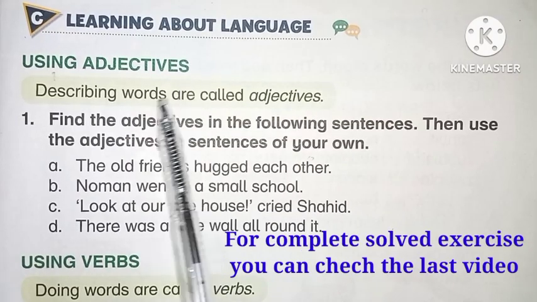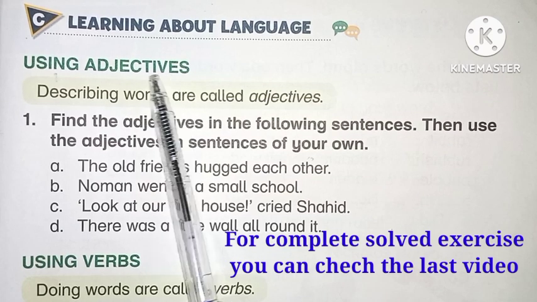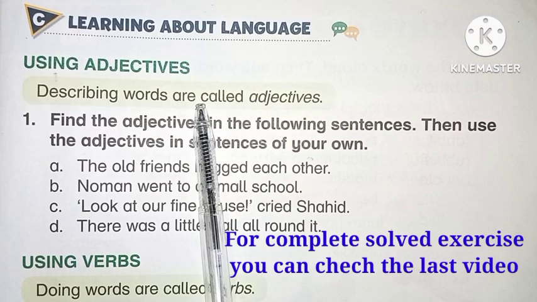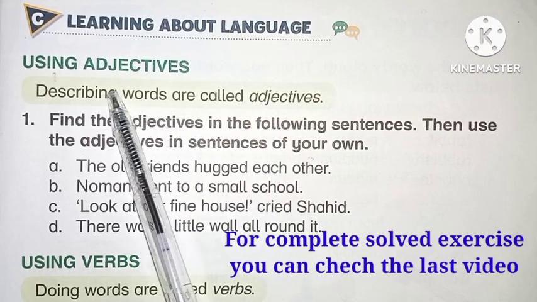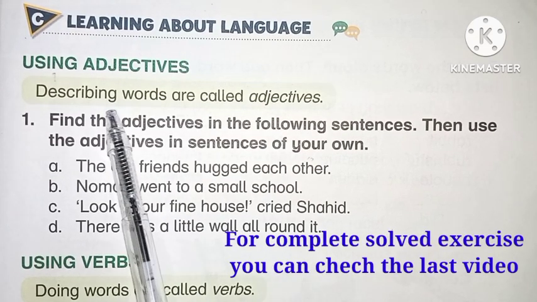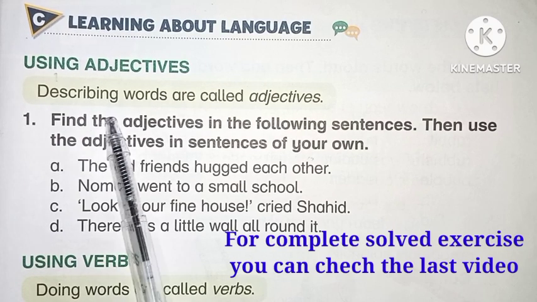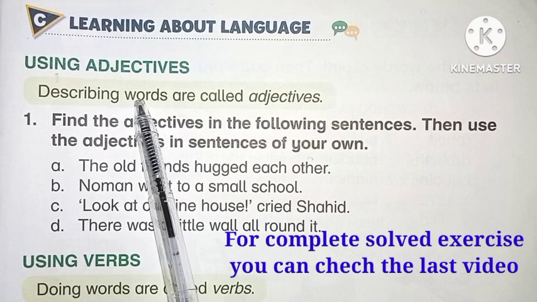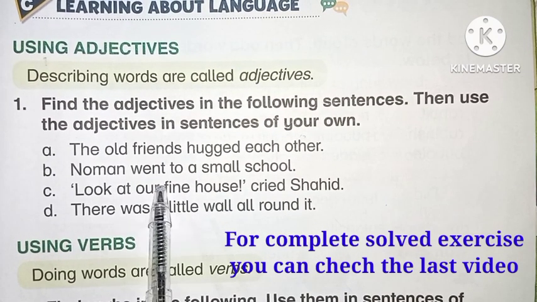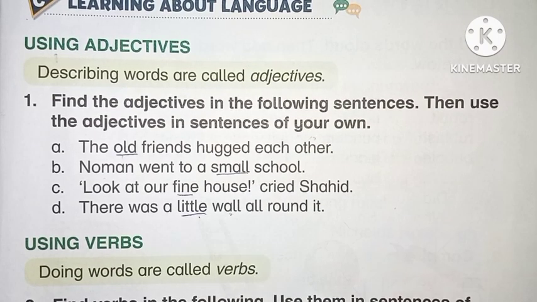Learning about language using adjectives. D यहाँ पर silent है. Adjectives mean describing words are called adjectives. वो words जो कि किसी भी noun को describe कर रहे होते हैं, उनके बारे में बता रहे होते हैं, वो adjectives होते हैं. जैसे उनकी खूबी बता रहे हों, उनका कलर बता रहे हों, उनका साइज बता रहे हों. That words are called describing words. Such as, from these sentences we have to find out adjectives and make sentences in our own.